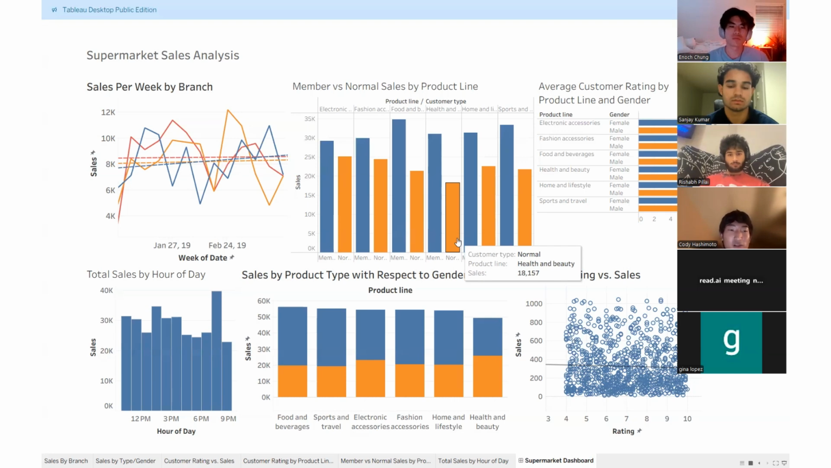The fact that non-loyal customers are barely engaging with health and beauty suggests that this category is failing to attract first-time or casual shoppers, which is exactly the demographic that should be driving these purchases.